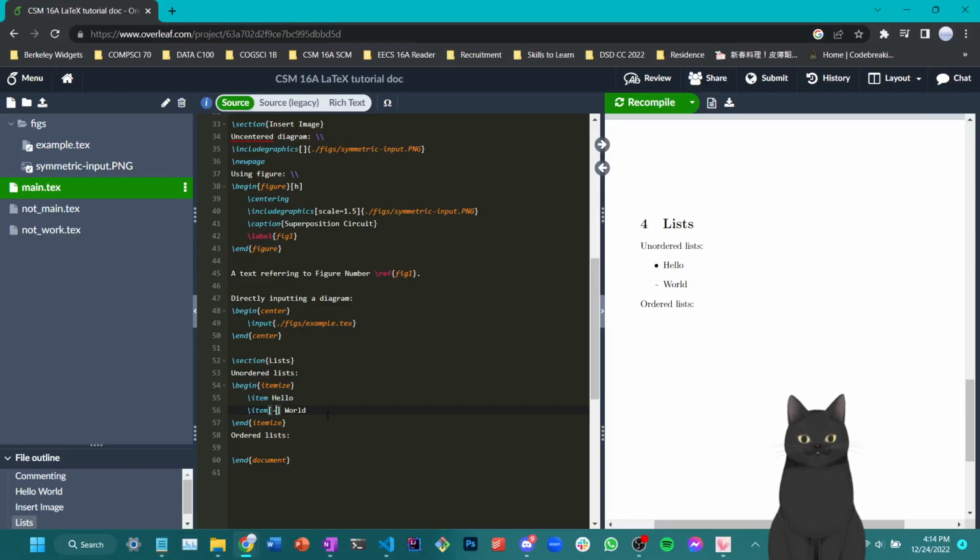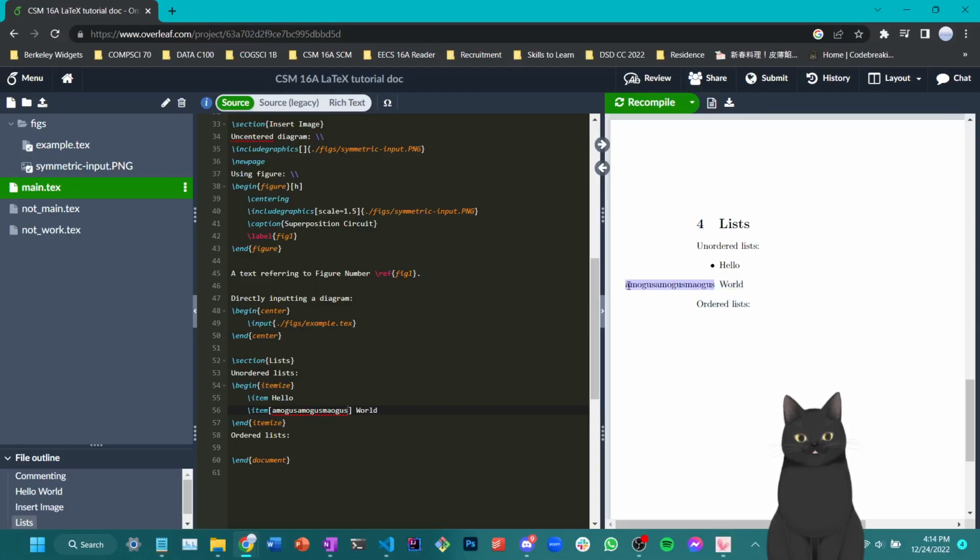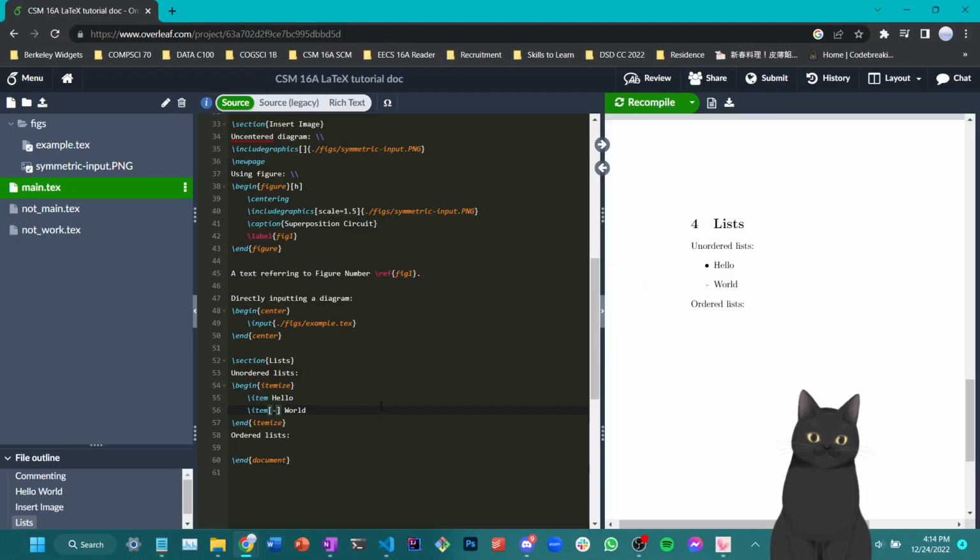Now, what if this becomes increasingly long? If the bullet point mark you choose is too long, it actually extends throughout the left hand side of the page. So if you're trying to use a bullet point for something, please keep your bullet point symbol small, like this, which is substantially better.